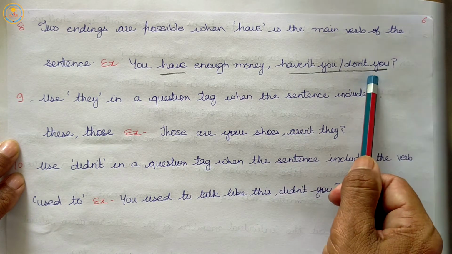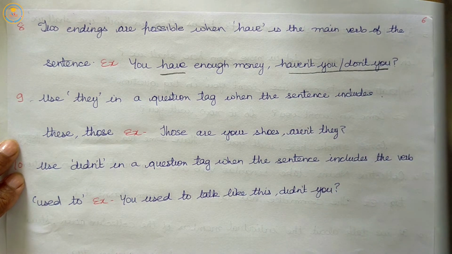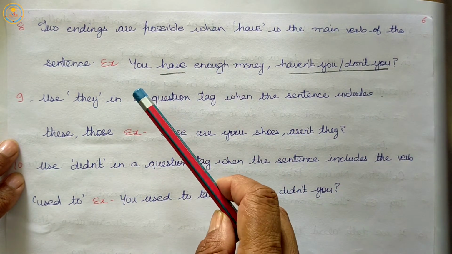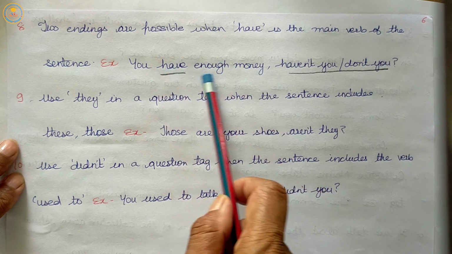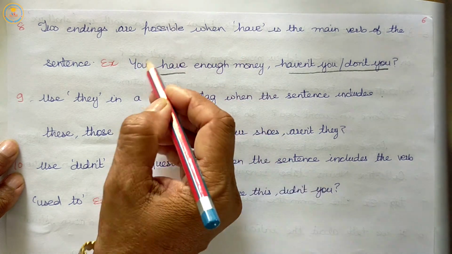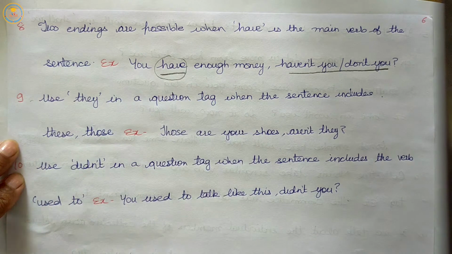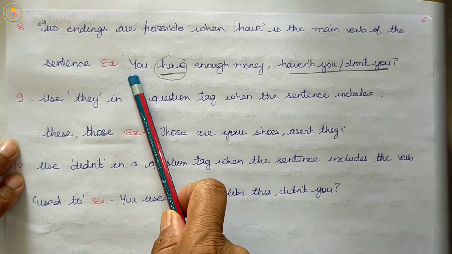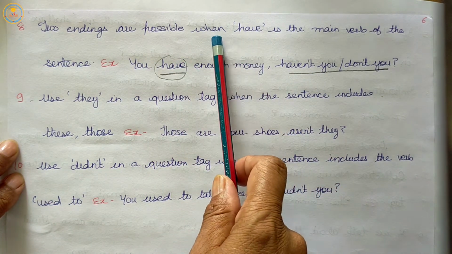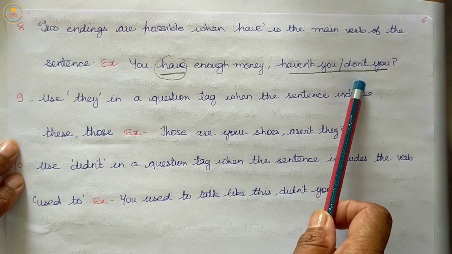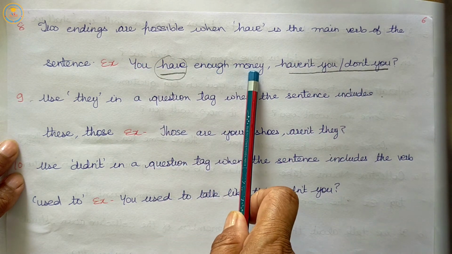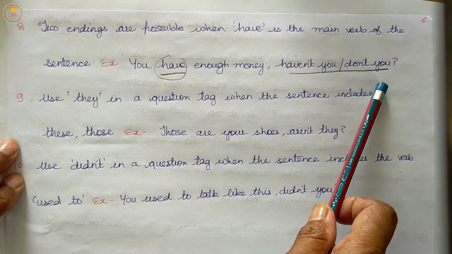Or don't you? So here two endings are possible when the statement has have. You have means we will use haven't you or don't you. You have enough money, haven't you or don't you.